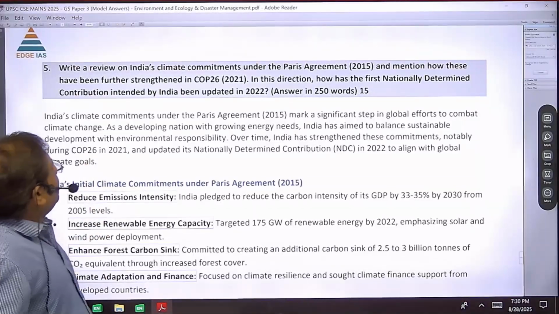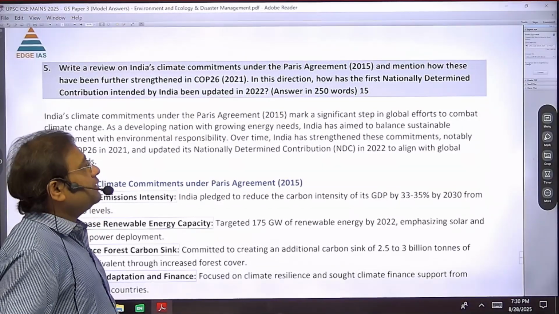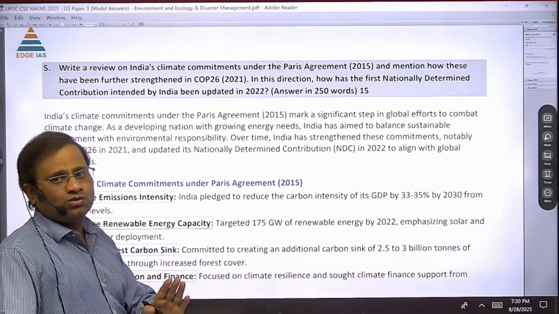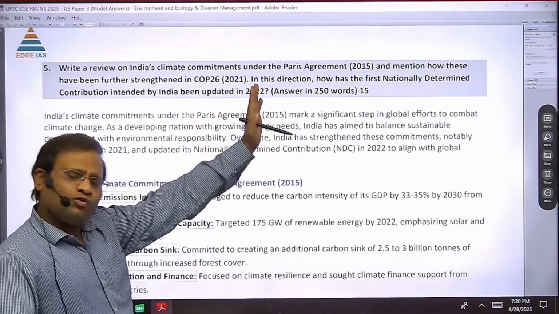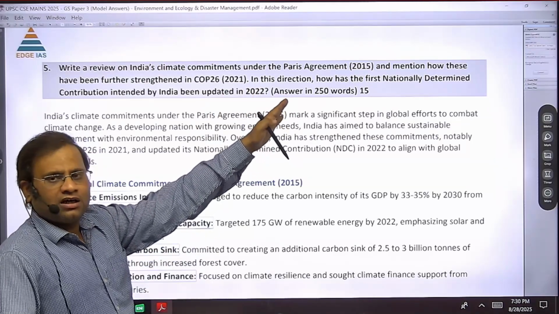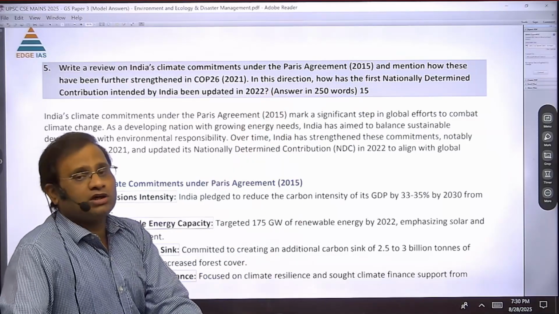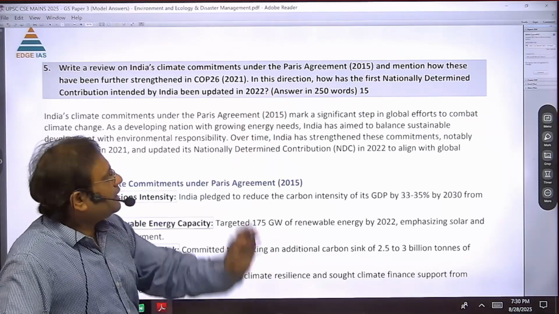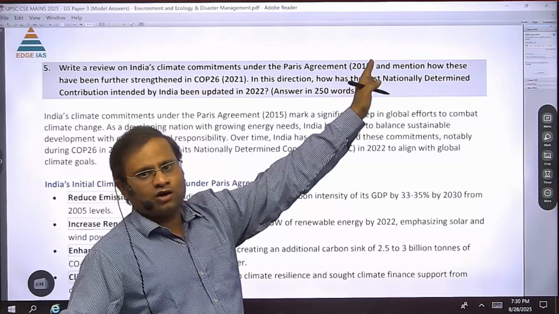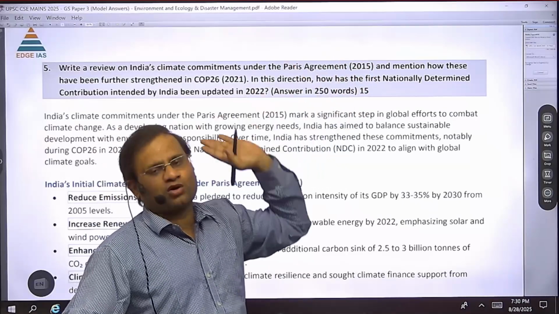Write a review on India's climate commitment under the Paris Agreement. I have always told my students when I taught ecology that this issue is very important, and it will be important in future as well. The Paris Agreement has replaced the Kyoto Protocol.